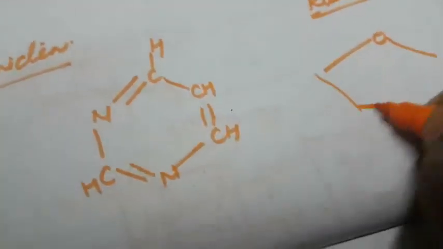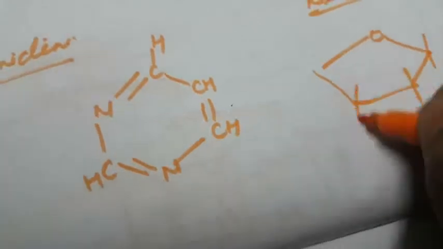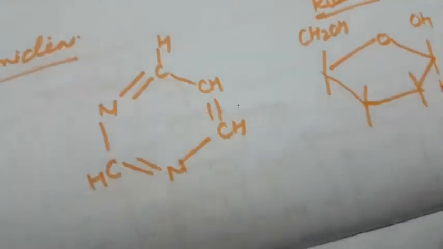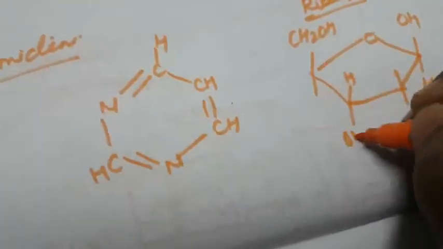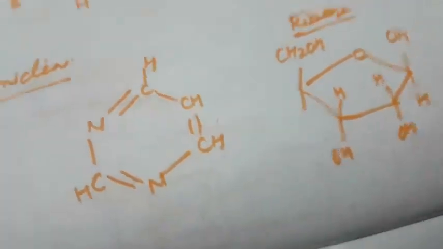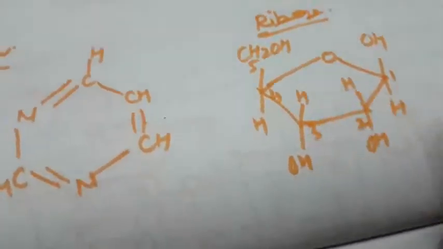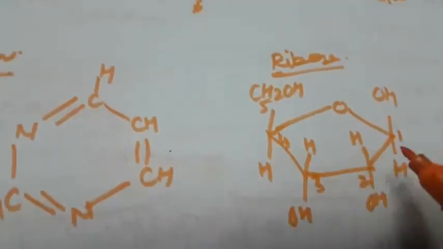So how to write the ribose sugar? How to draw the structure? This is the ribose sugar: CH2OH, OH, H, then HOH, then HOH. This is 1, 2, 3, 4, and this one is 5. HOH. This is the structure of ribose, the 5-member sugar.